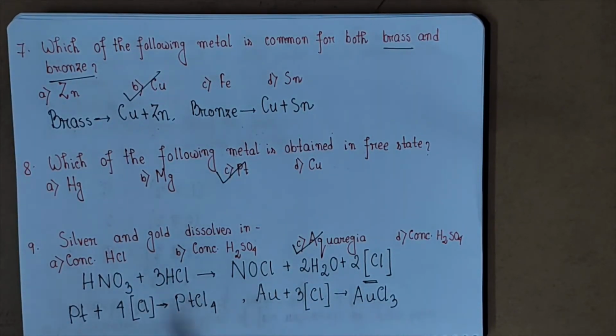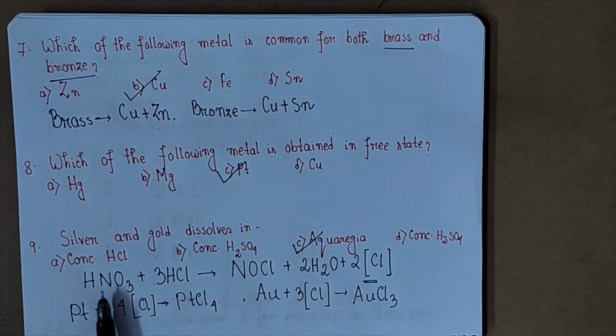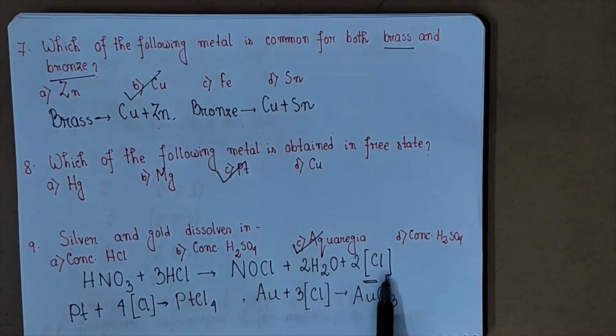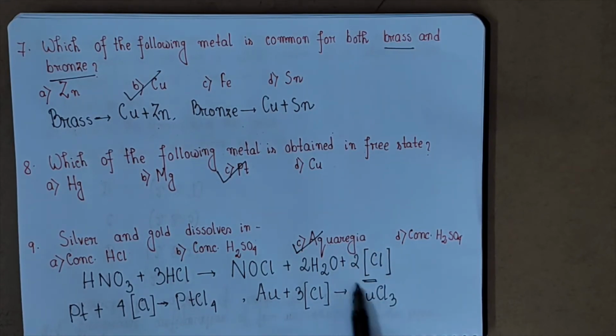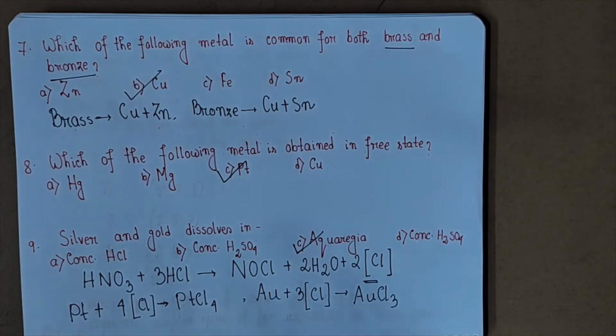But they will be soluble in aqua regia. That means 3 volumes of concentrated HCl and 1 volume of concentrated HNO3 will react and give us this nascent or reactive chlorine, which will be responsible for producing chlorides like PtCl4 and AuCl3, which are soluble. Now move to the next question.